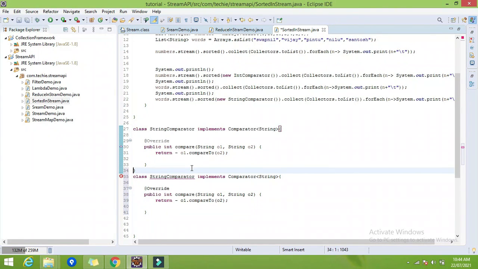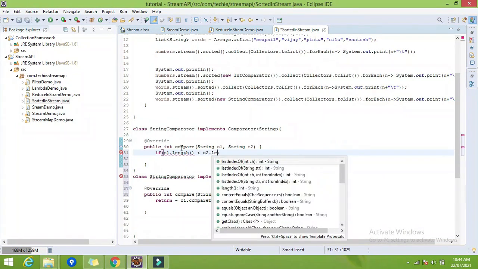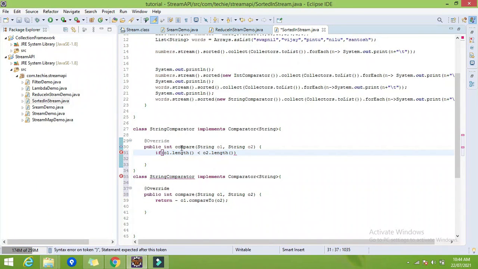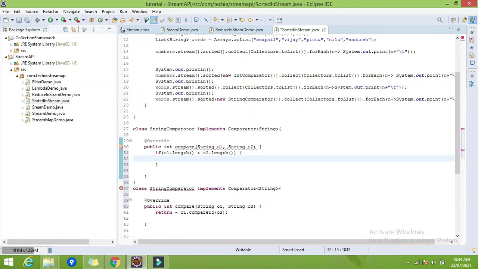So what I will do, I will check if O1 dot length is smaller than O2 dot length, that time I will return... I want the smallest string at the starting.